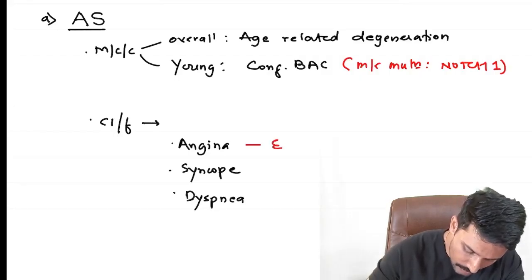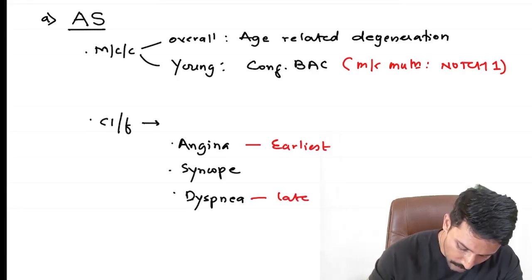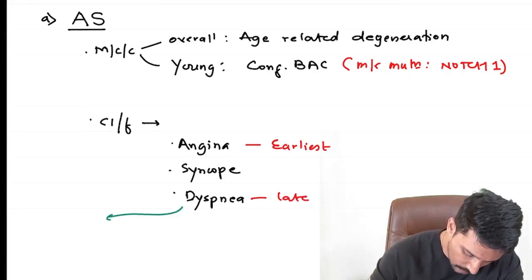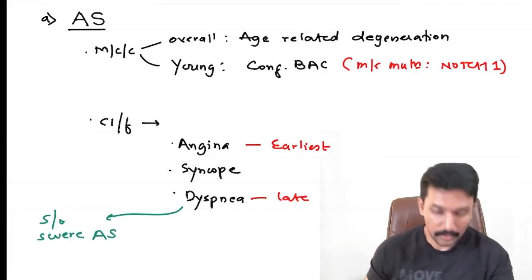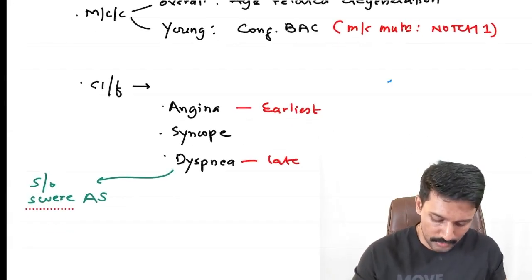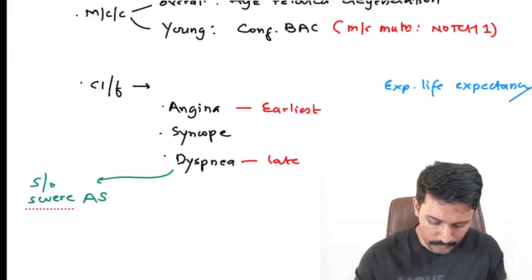Angina is the earliest symptom and dyspnea is a late symptom. And because dyspnea is a late symptom, the presence of dyspnea is suggestive of severe aortic stenosis. And you also know that there is an expected life expectancy based on the presence of symptoms.